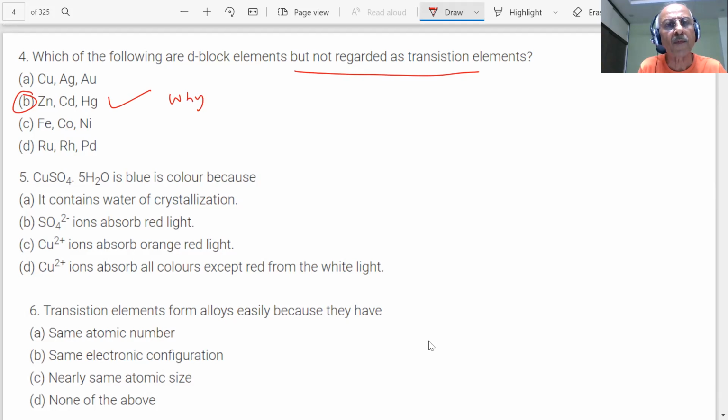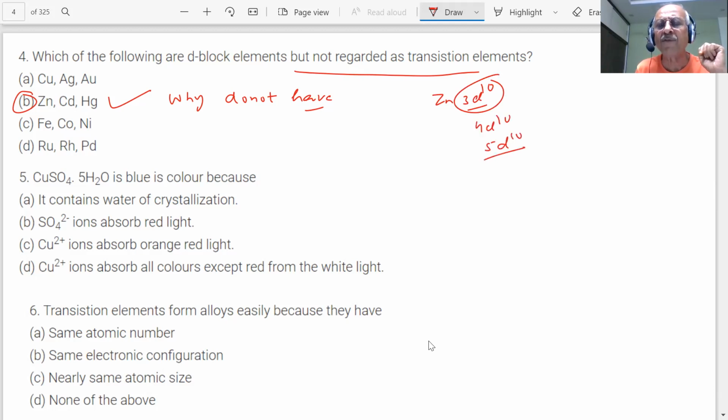Because, sir, they don't have completely filled d orbitals. Wrong answer. Then, sir, what is the configuration of them? Zn is 3d10, Cd is 4d10 and Hg is 5d10. They have completely filled d orbitals. They do not have incomplete ones. Sorry, my bad, sir.